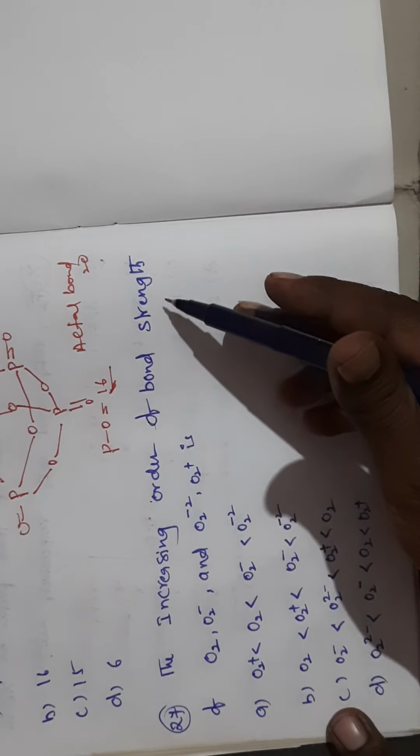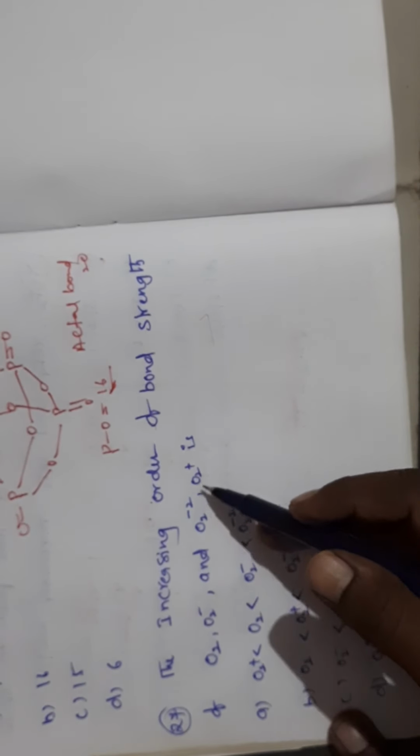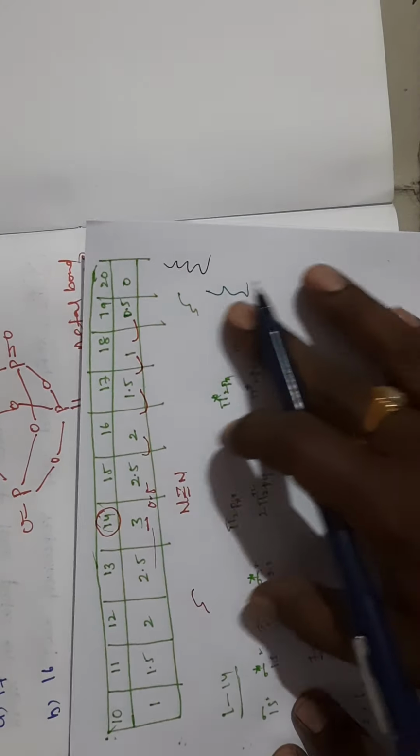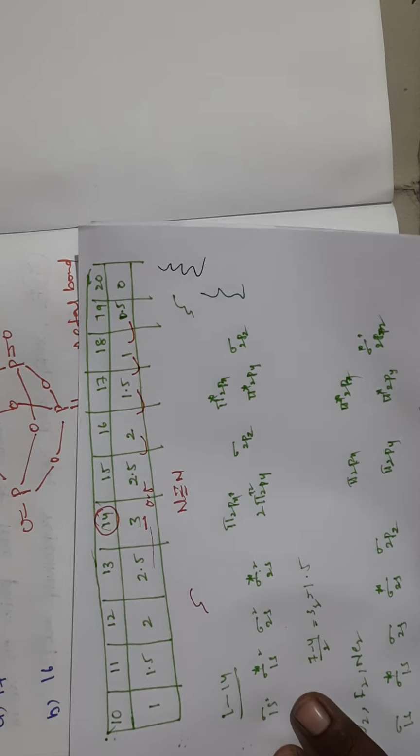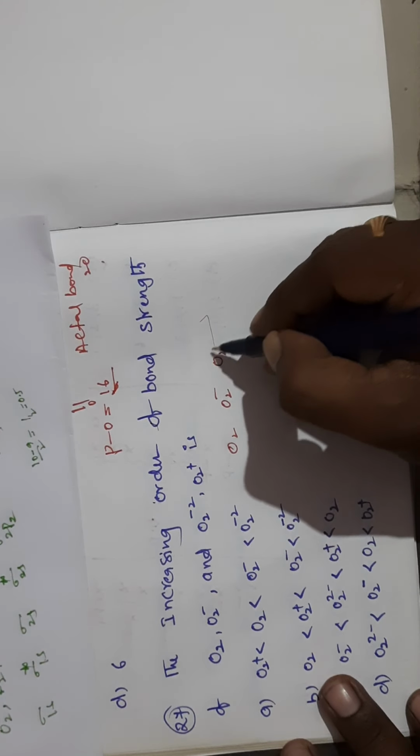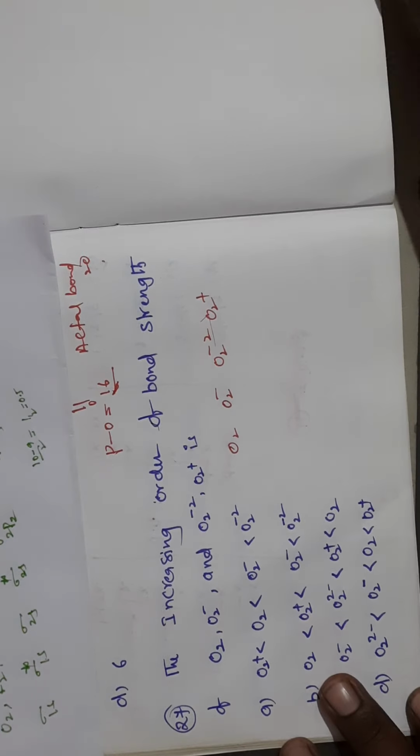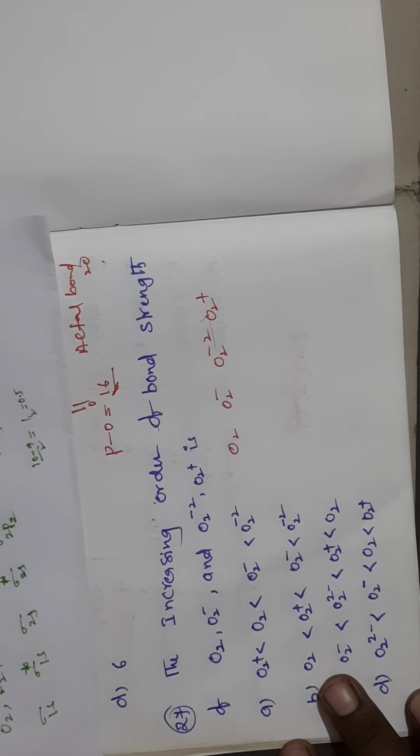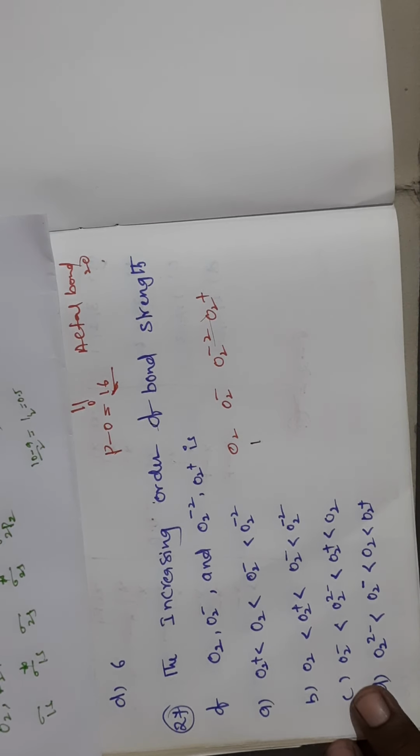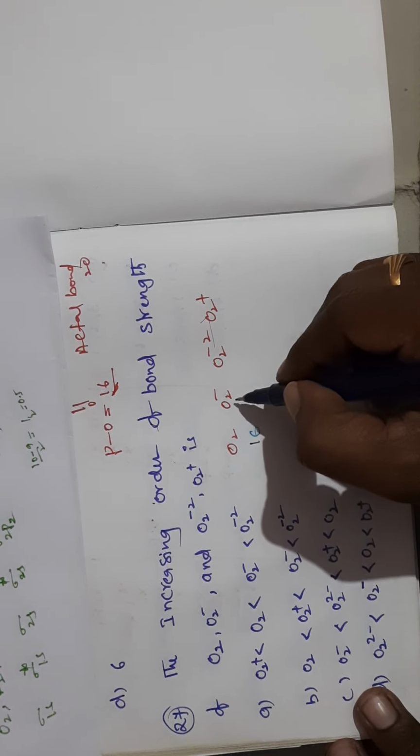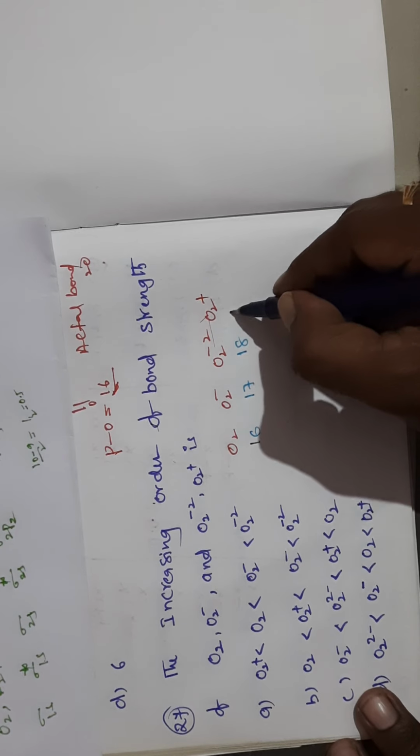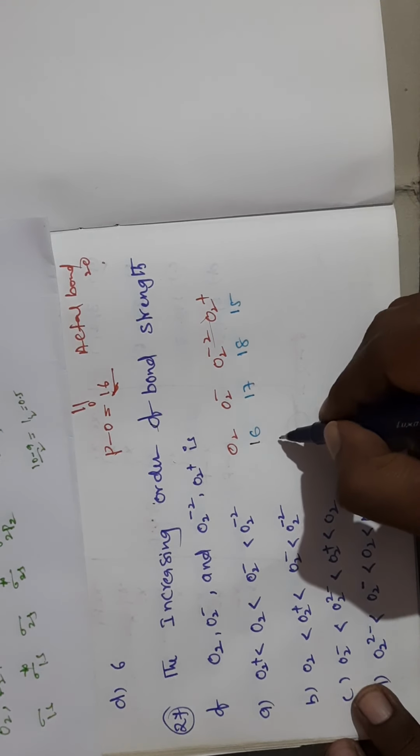The increasing order of bond strength of O2, O2 minus, O2 minus 2 and O2 plus. For this I have already given the table like this. By using this table we can predict very easily, right? First I am writing in order. So I am taking O2, O2 minus, O2 minus 2 and O2 plus. First I am going to write the bond order of these. O2 means 16 electrons. So O2 minus means how many electrons? 16, 1, 17. O2 minus 2 means 18. O2 plus means 15 electrons.